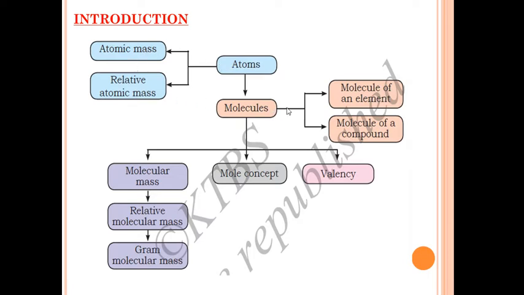In the molecule section, we'll read molecule of an element and molecule of a compound. After the molecule, we'll read molecular mass. After that, relative molecular mass and gram molecular mass. Next, one more concept is there, that is the mole concept. And at last, we'll read about valency. This is a complete overview of the chapter which is given in this flowchart. So first of all, let's start with atoms.